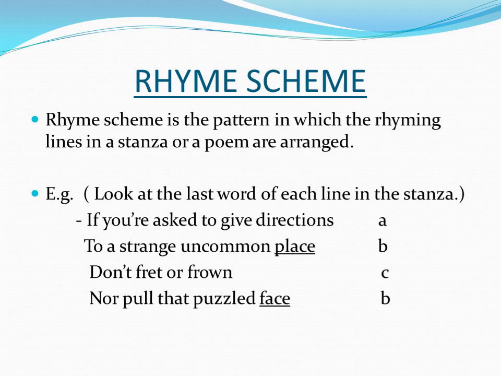So direction, that same pattern is not followed. Same rhyming word is not there. So it's A. Then place, it is B. Then frown, it is not the same as the A and B. So C. And face, face is matching with place. So it's B.